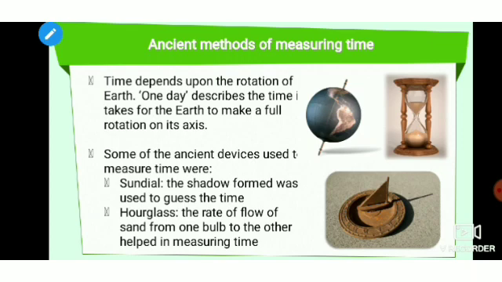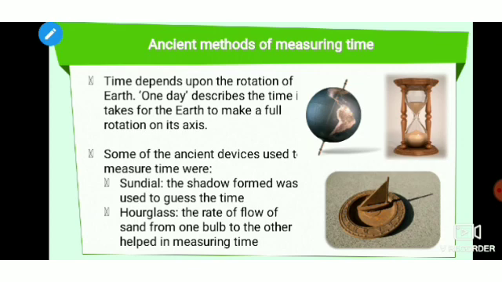Time depends upon the rotation of Earth. You know, Earth rotates on its own axis. One day is the time it takes for Earth to make a full rotation on its axis. Some of the ancient devices used to measure time were the sundial. We all know the sundial, and you can read about Jantar Mantar.